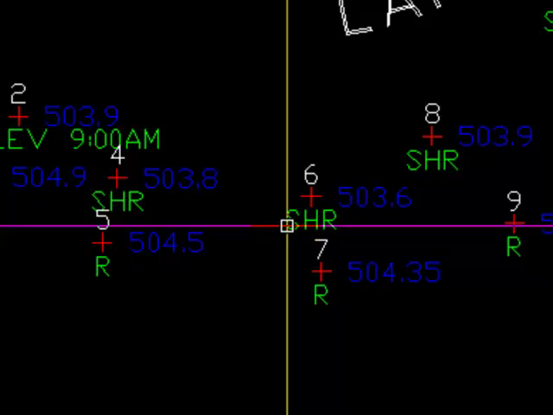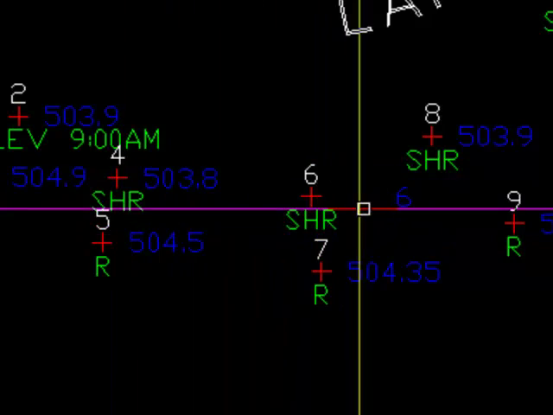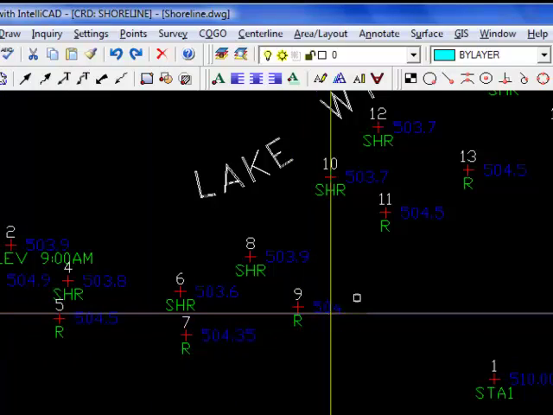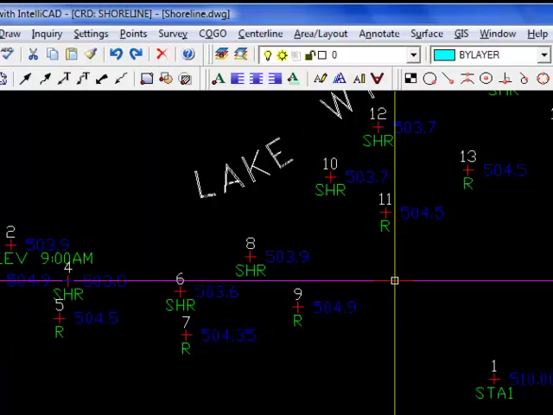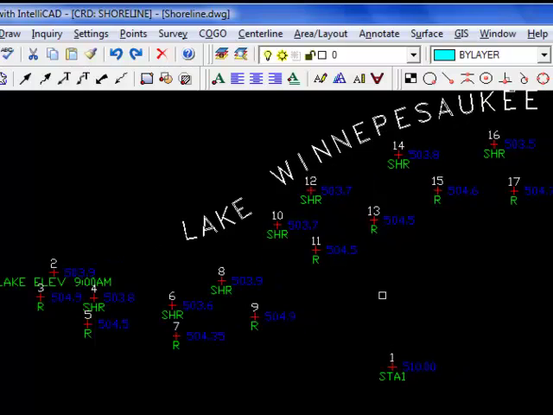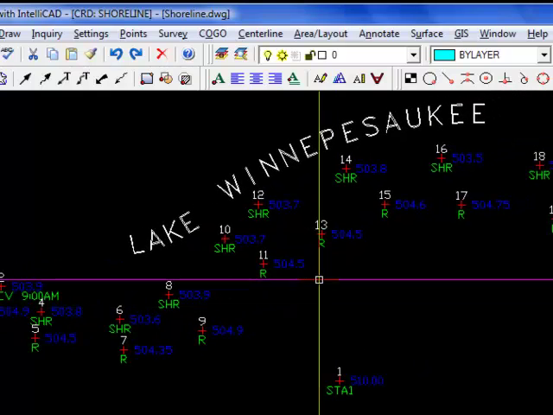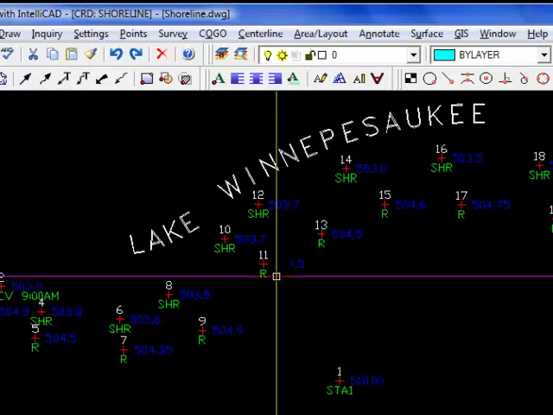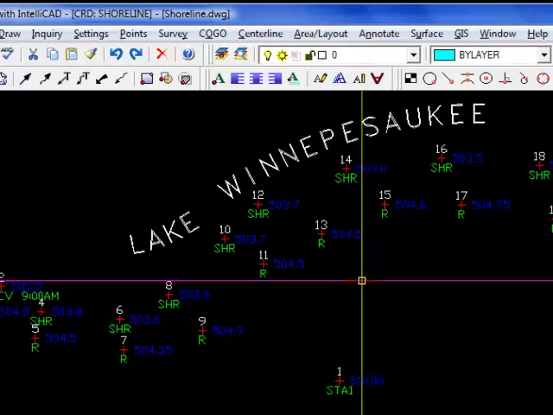And you can see that I took a series of shots at the shore, and then I took another series of shots close by, but at a slightly higher elevation back up on the shore. We know that the 504.32, our full lake elevation, is somewhere in between those. So how can we use the contour feature to establish that line?